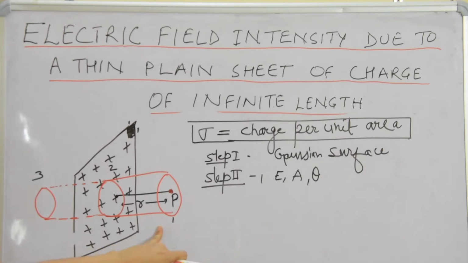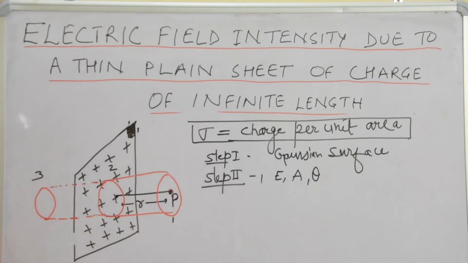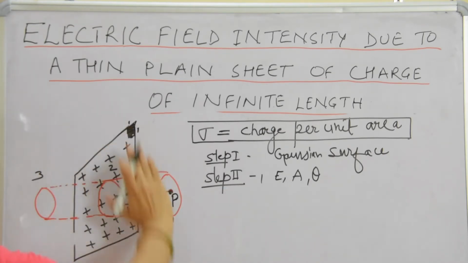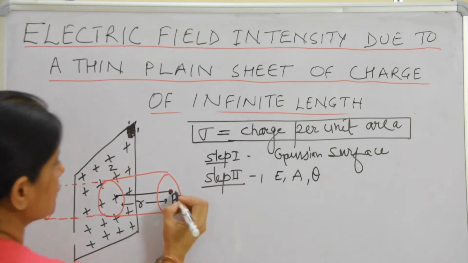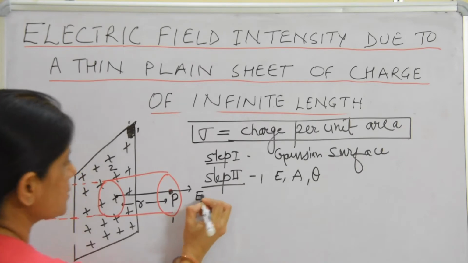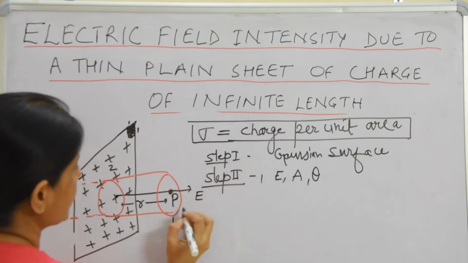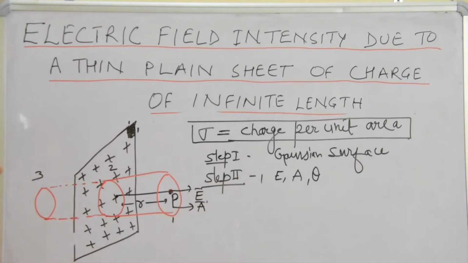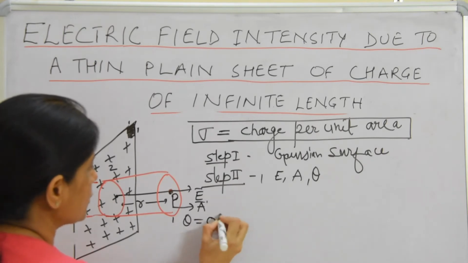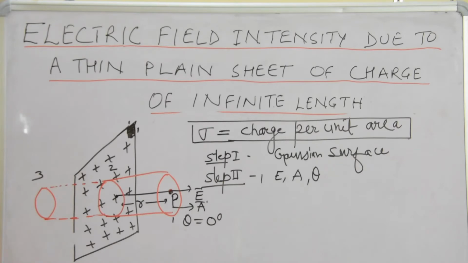Now we have to see the symmetry of theta on this surface. What is the direction of electric field intensity? As we know, due to the positive charge, the direction of electric field intensity is always outward. So this is the direction of electric field intensity. What is the direction of the area vector? The area vector is always outward, in the direction of the electric field intensity. Now what is theta? For the whole surface, the angle between E and A is theta, that is 0 degree.